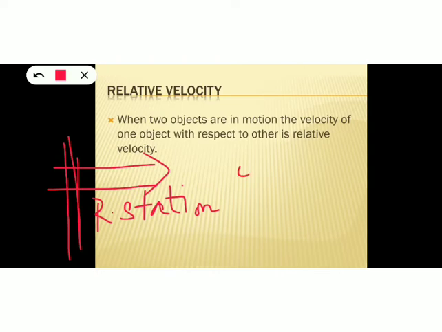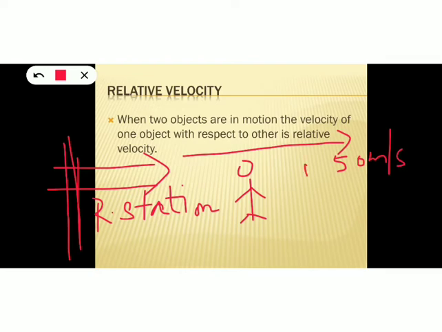Suppose you are standing on the platform of a railway station and suddenly a train passes by you with a velocity of 50 meter per second. So the velocity of the train with respect to earth or ground is VA, and you are standing at rest on the railway platform. So let your velocity VB is equal to 0. Then what is velocity VAB? That is, what is the velocity of train with respect to you. Velocity of train with respect to you means velocity of A with respect to B, that is VAB. VAB is VA minus VB, that is 50 meter per second.